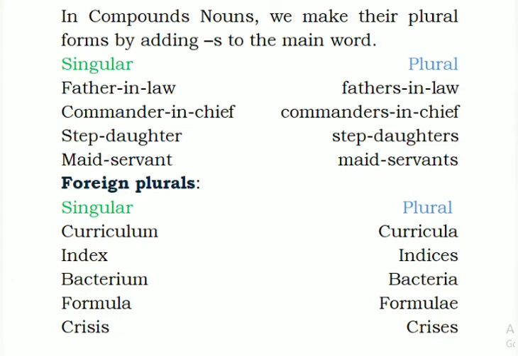In compound nouns, we make their plural forms by adding s to the main word. As I told you in our previous chapter, compound nouns are those nouns which are formed by blending two nouns. Let us see some examples: father-in-law, commander-in-chief, stepdaughter, maidservant. These are examples of compound nouns. While making plural forms of compound nouns, we have to use one S with the main word.